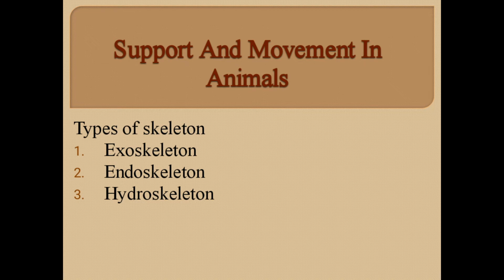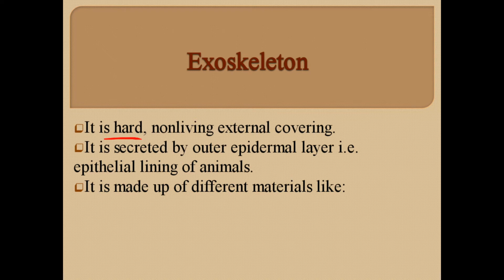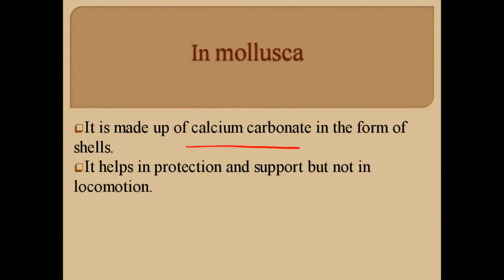So, support in animals is provided by three types of skeleton. The first is exoskeleton, the second is endoskeleton, and the third is hydroskeleton. So, exoskeleton is hard, non-living, and it is present outside of the body, so it is an external covering. And exoskeleton is secreted by the outer epidermal layer, that is the epithelial lining of the animals, and it is made up of different materials in different phyla, like in mollusca it is made up of calcium carbonate and it is present in the form of shells. It helps in protection and support but not in locomotion.